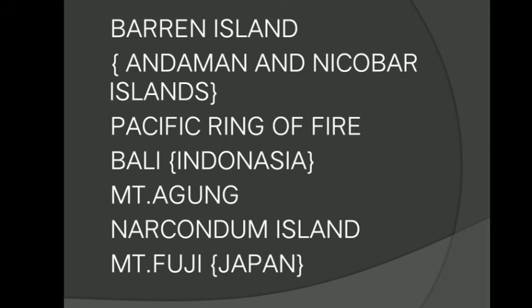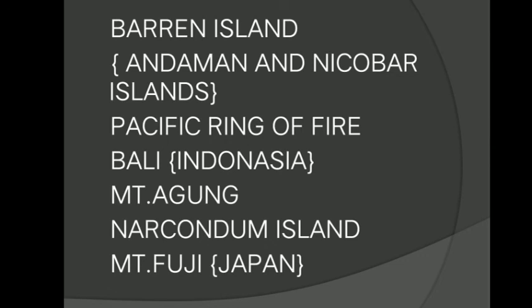We have Bali in Indonesia, where there is a mountain named Mount Agung. It was active in 2017 and 2018. It became very active and started giving out smoke and dust particles.